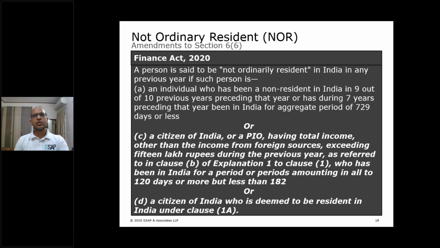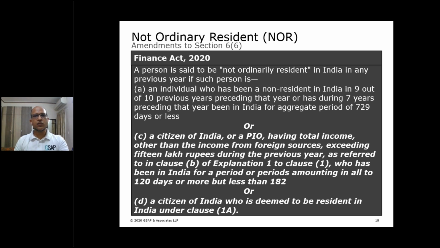Now there are three clauses, A, C, and D. B relates to HUF, so we are not covering this. A is the same condition, that 9 out of 10 previous years and 729 days in 7 previous years. This is the same as it was in the 1961 Act.